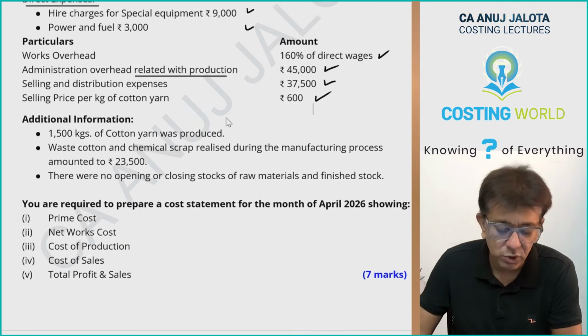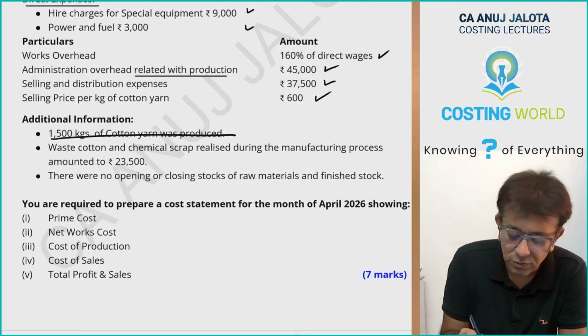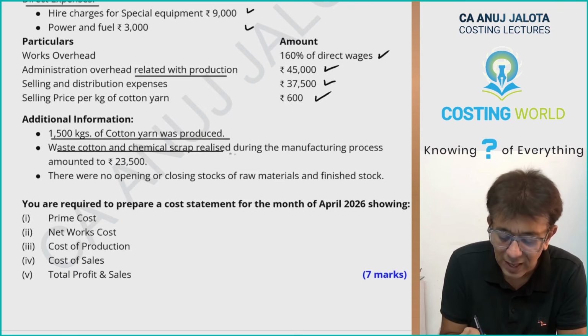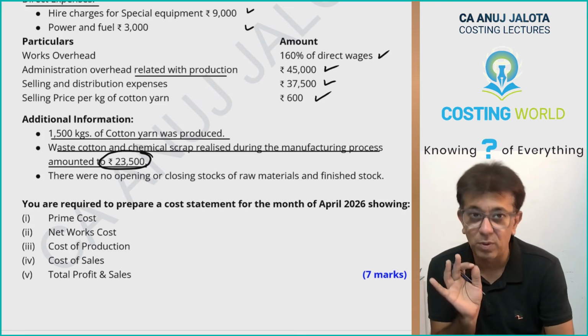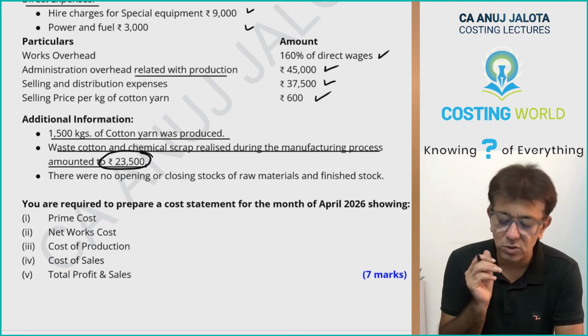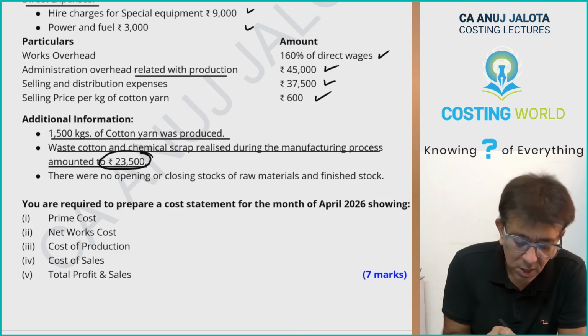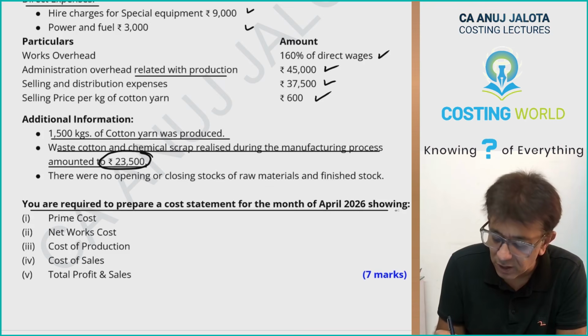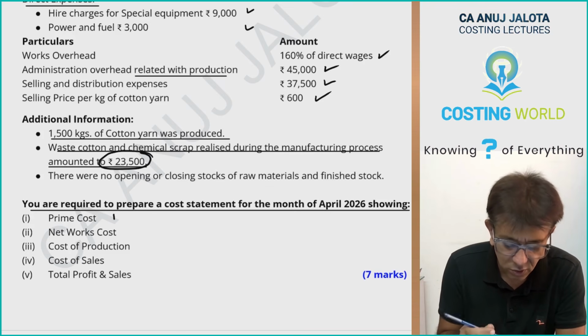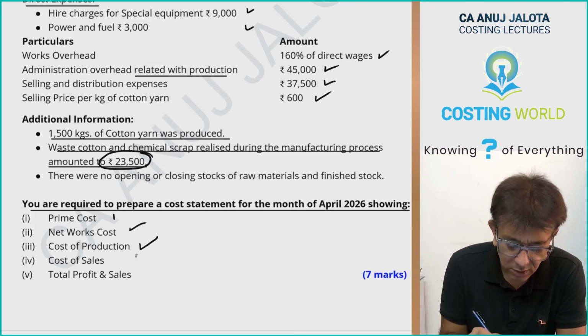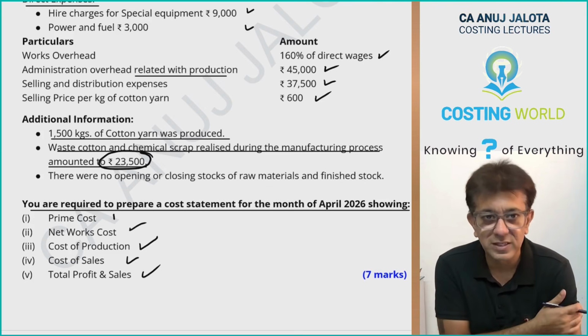Additional information: 1500 kgs of cotton yarn was produced. Waste and chemical scrap realized in the manufacturing process amounts to 23,500. I have only a problem regarding this. There were no opening or closing stocks of raw material or finished goods. You are required to prepare a cost statement for April 2026 showing prime cost, net works cost, cost of production, cost of sales, and total profit and sales.